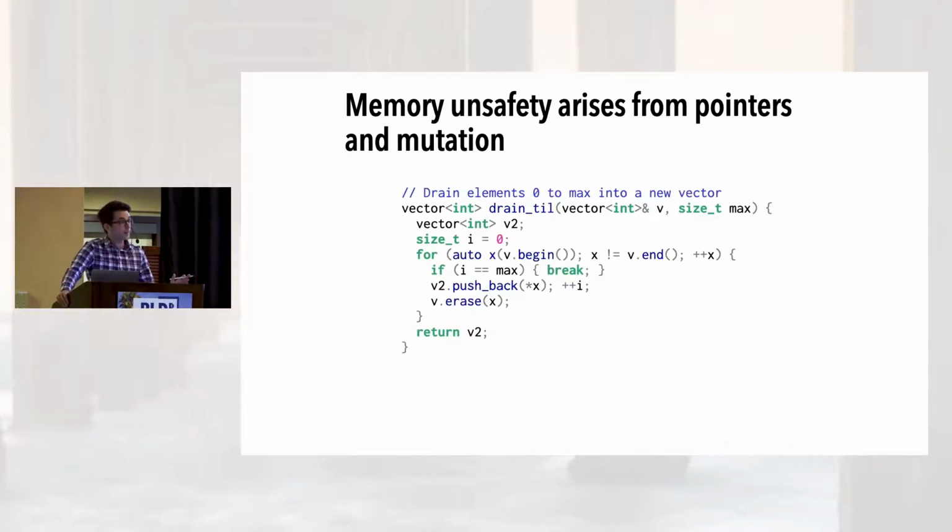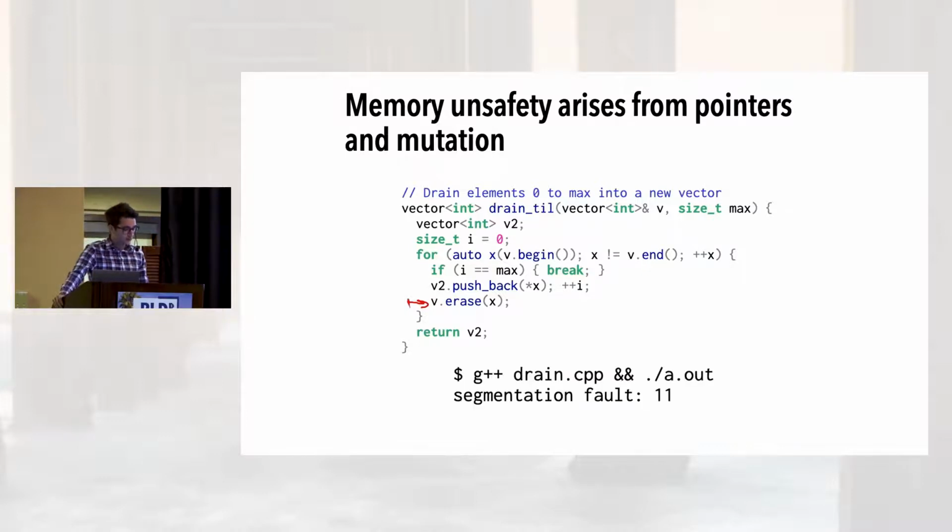First, we're going to talk about memory safety. As an example, I'm modifying the C++ program you just saw to not only copy elements, but remove them from the input vector. The only change is this new line, v.erase(x), that deletes the x iterator element of v. This program was fine before, but dangerous now.